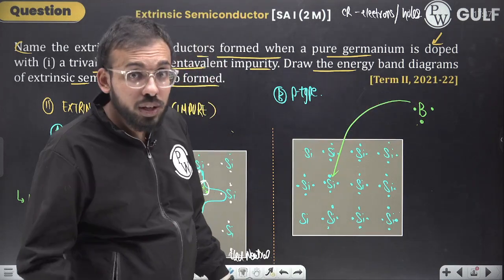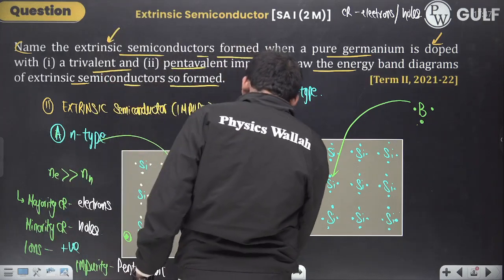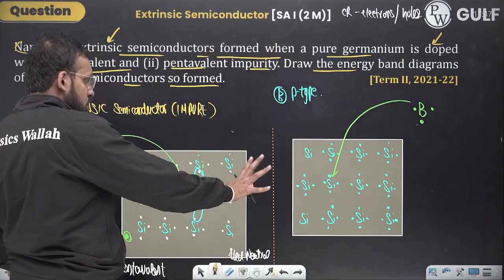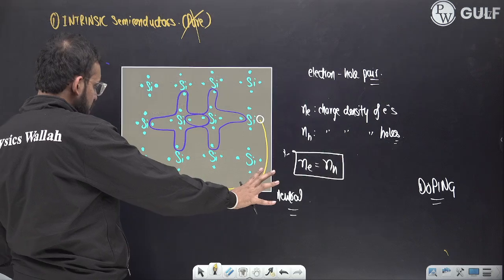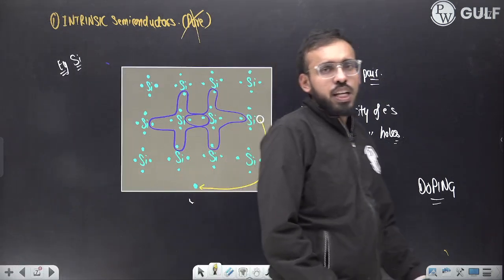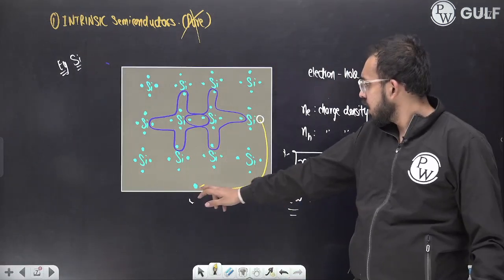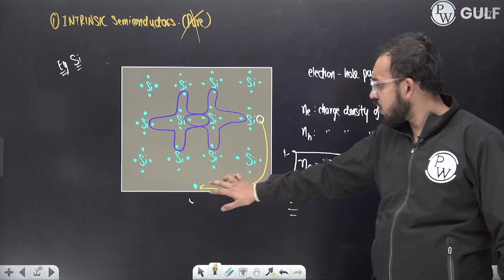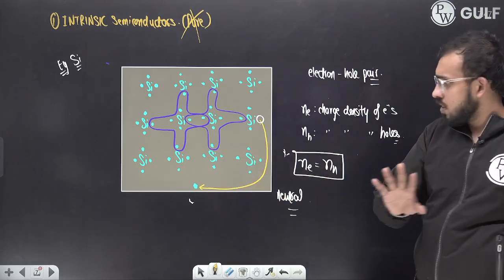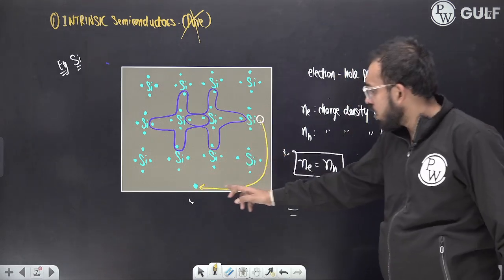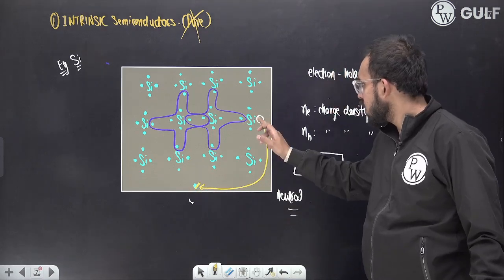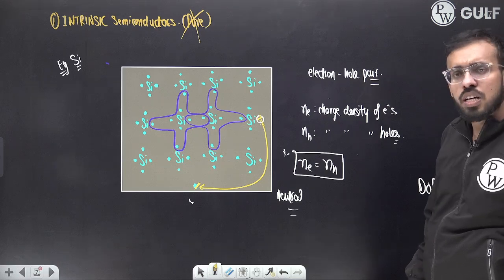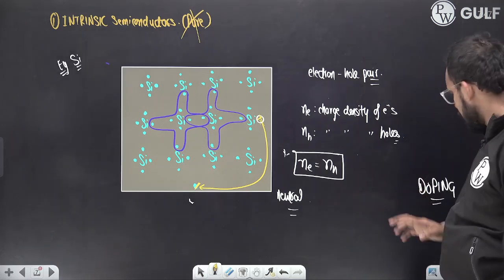And how is it going to gain the electron? Guys, remember this overall crystal lattice initially had some electron-hole pairs. When no dopant, no impurity was there, still there were some electron-hole pairs. This was an electron, this was a hole, positively charged.